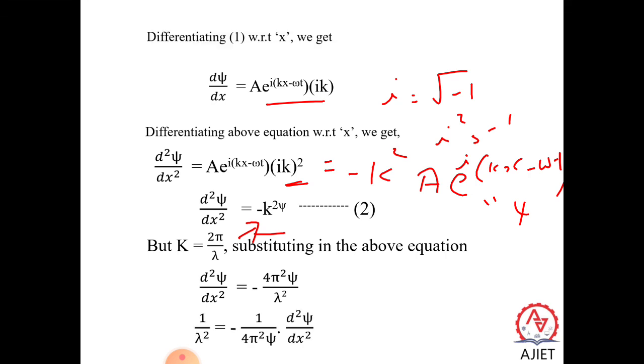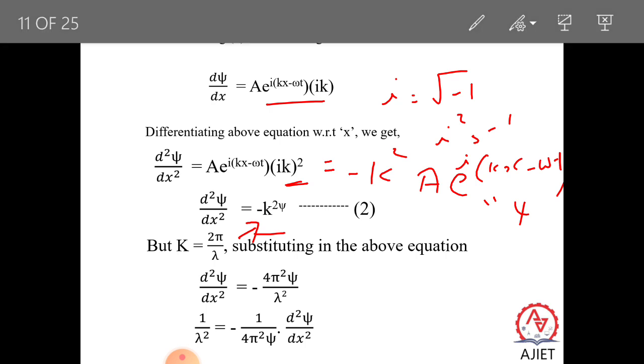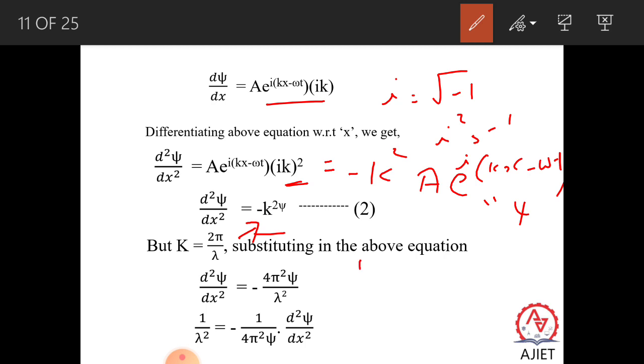Just rearrange the terms. 1 by lambda square, let us keep it as it is. So this goes to the denominator, and this is minus 1 by 4 pi square xi, d square xi by dx square.